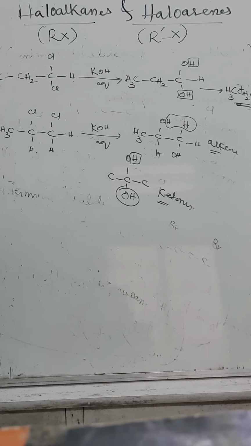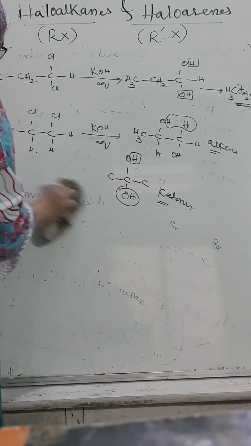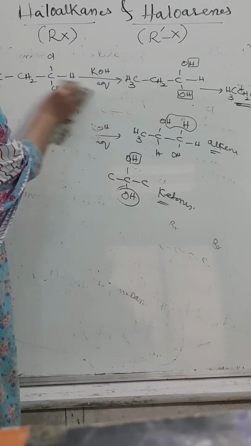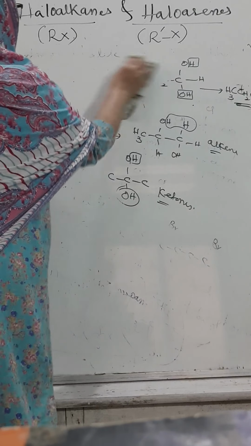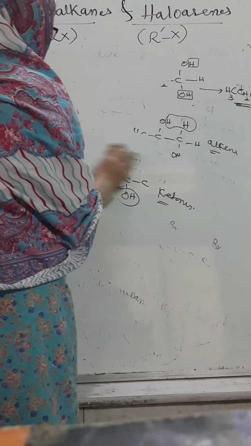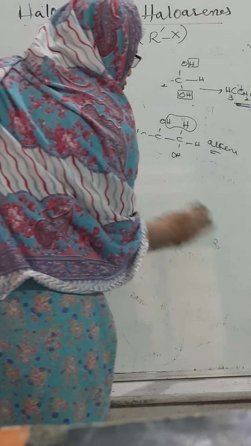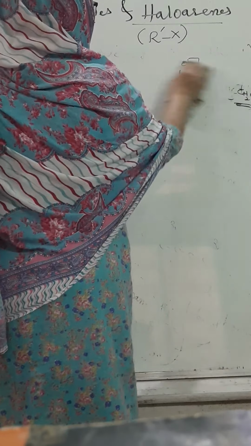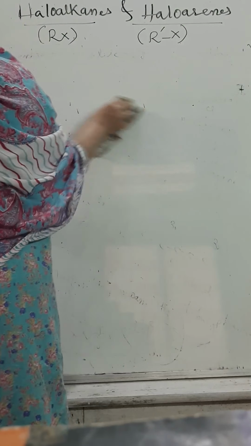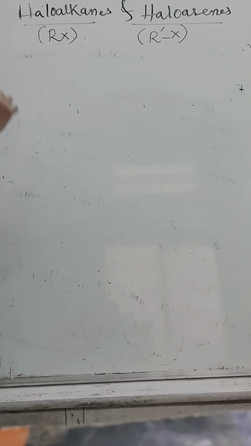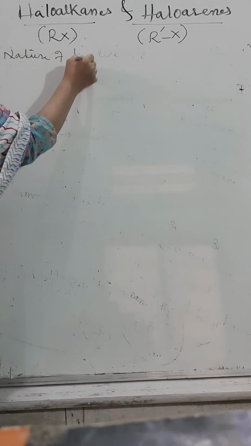Classification based upon the nature of hybridization of the carbon containing the halide group. Because we know very well that the halide group is directly linked to a carbon atom, the carbon atom's hybridization also plays a very important role. Let us move to the third classification, based upon the nature of hybridization of carbon.